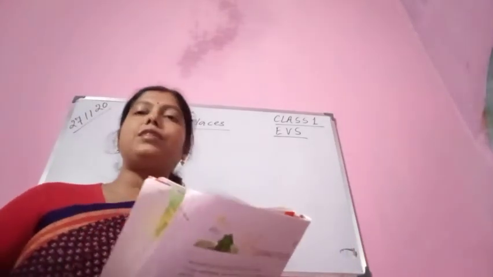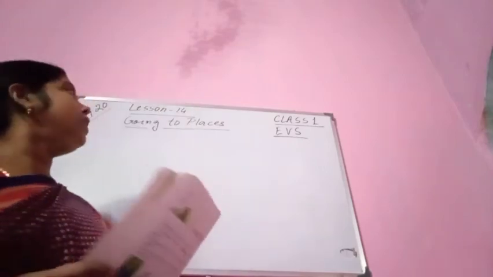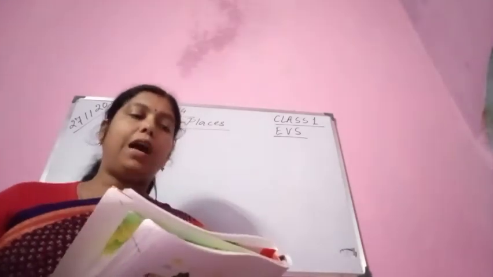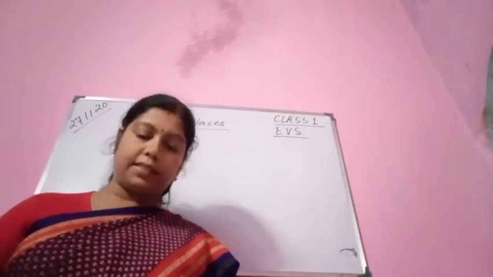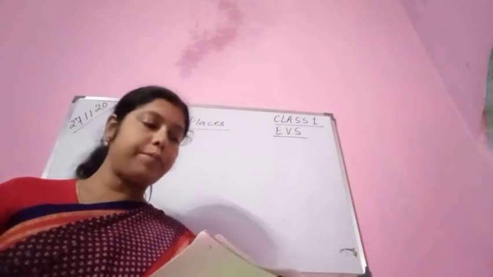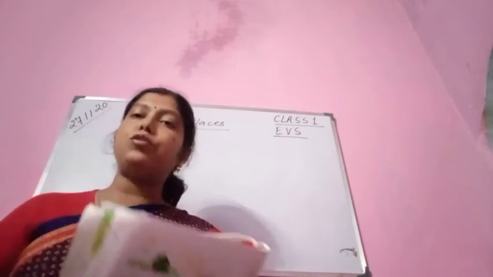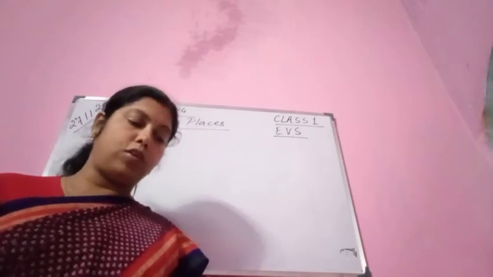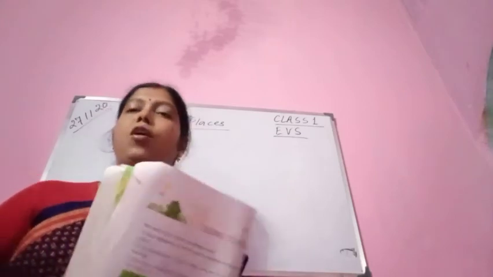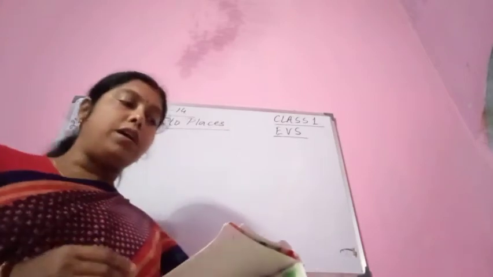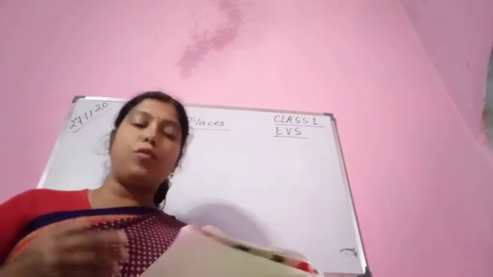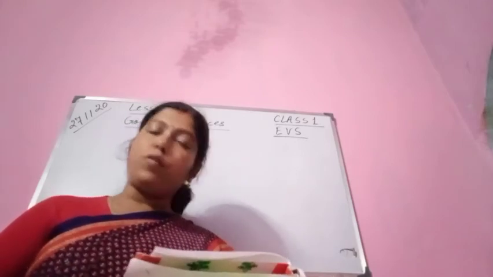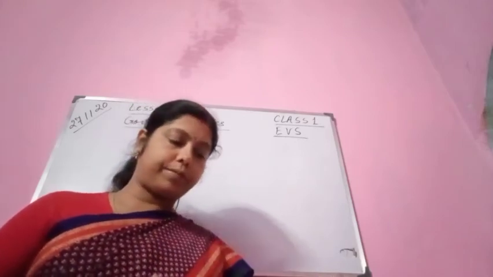So today in EVS class we shall continue lesson 14, going to places. Okay, so we were talking about how you go to school. You have to take the correct answer here. You see this is page 67. So how do you go to school? You can go to school by foot, by scooter, by motorbike, by rickshaw, by auto rickshaw, by car, by school bus or by bicycle. So you tick. If you go to school by school bus, you please tick here. If you go to school by pool car, you can tick here by car, okay?